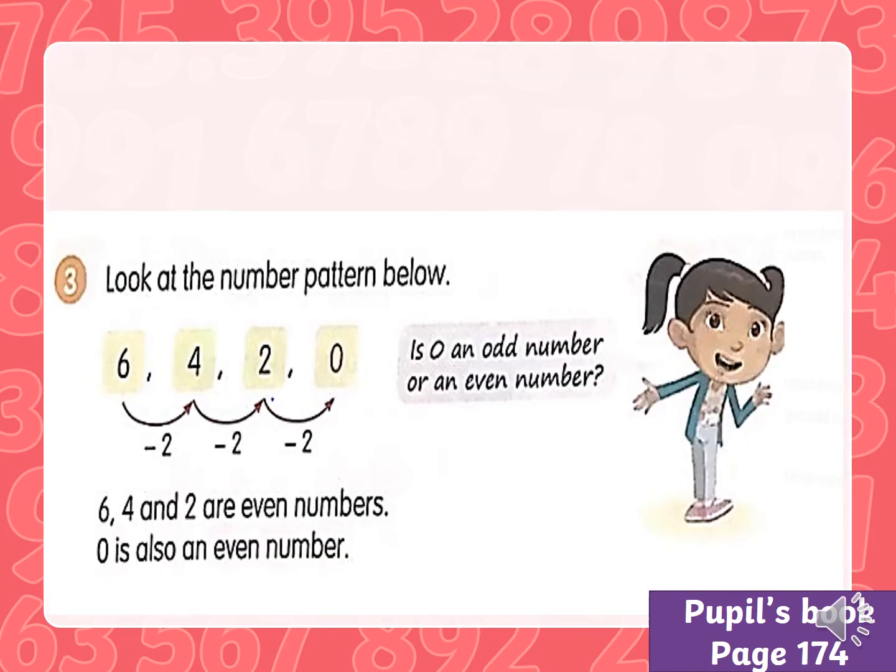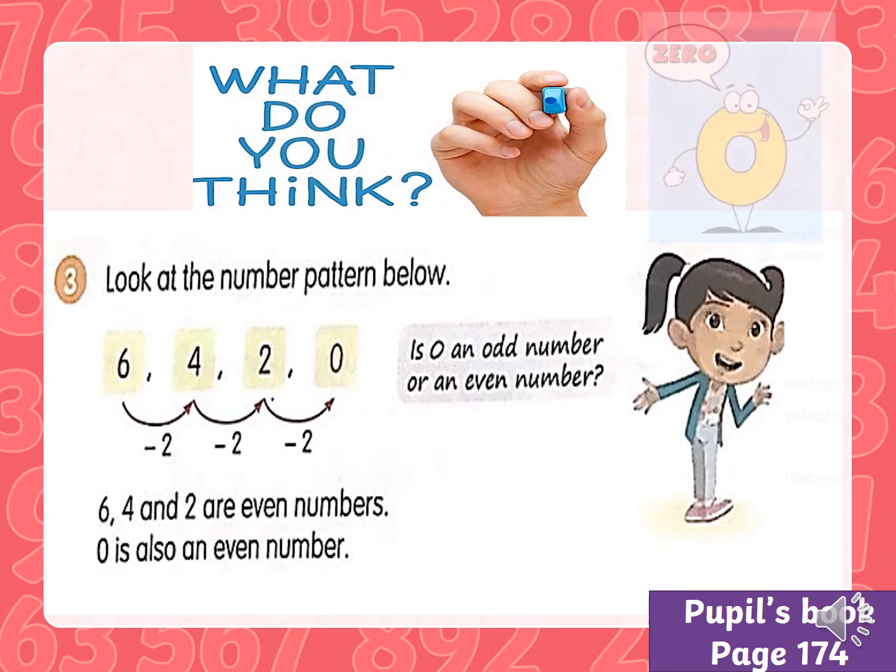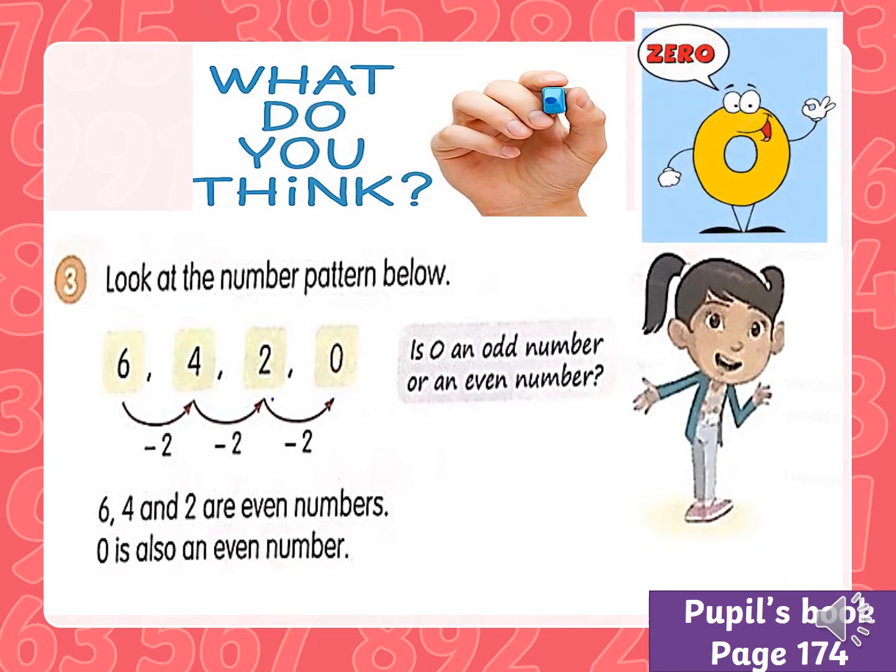Pupil's book, page 174. Look at the girl, she's asking, is 0 an odd number or an even number? Look at the number pattern and try to think. Do you think 0 is an odd number or an even number? The pattern here, 6, 4, 2, 0. We go minus 2 each time. And if I ask you, if you have 0 items, 0 counters, will you have any left over? No, it's 0. No one is left over. So 0 is an even number.